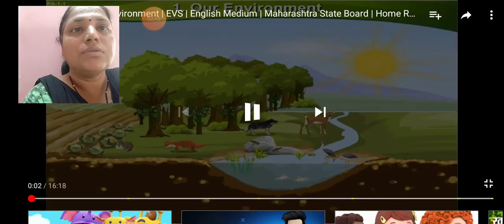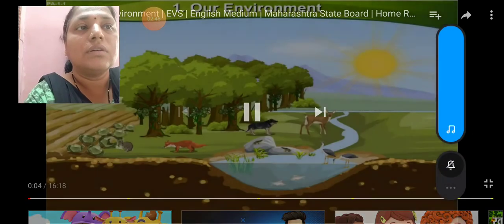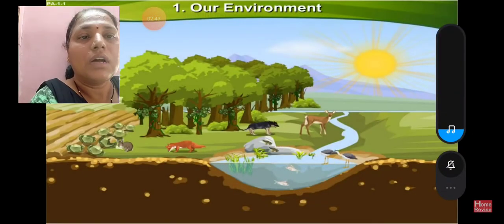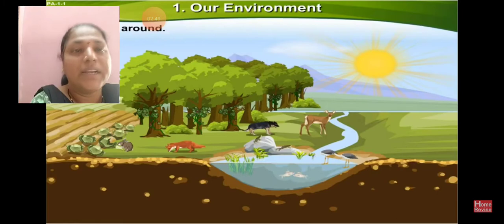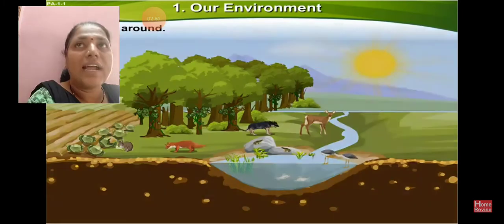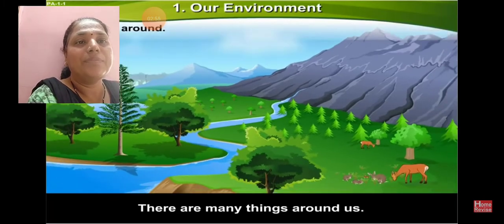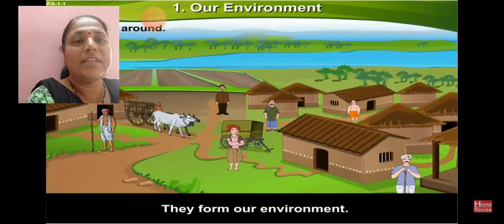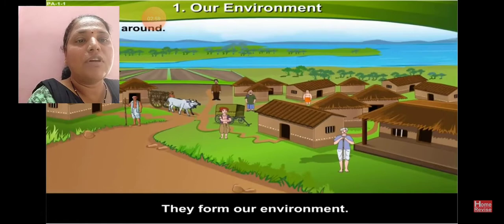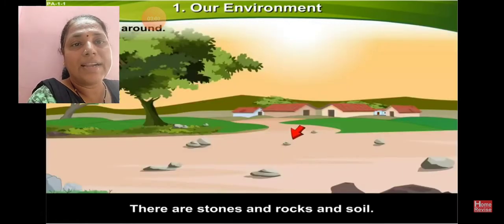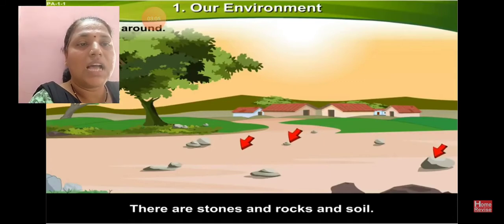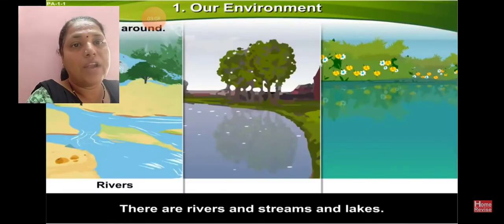Now students, 1. Our environment. Our first lesson is our environment. In that lesson we take a look around. There are many things around us, different types of mountains and trees. They form our environment. We live in that environment. The stones, rocks, trees and houses are many parts of our environment.